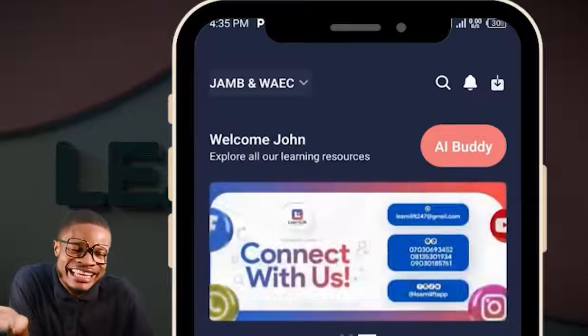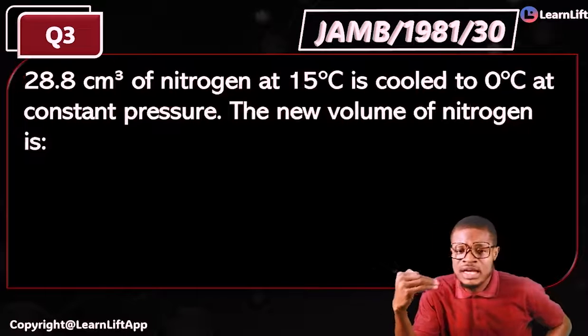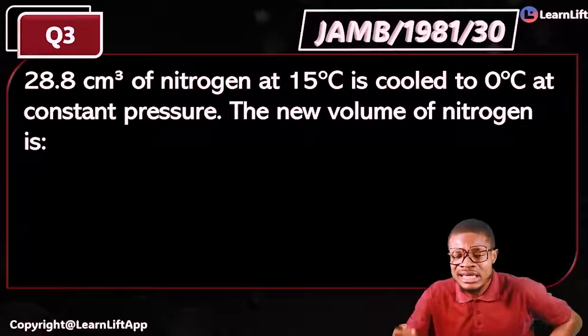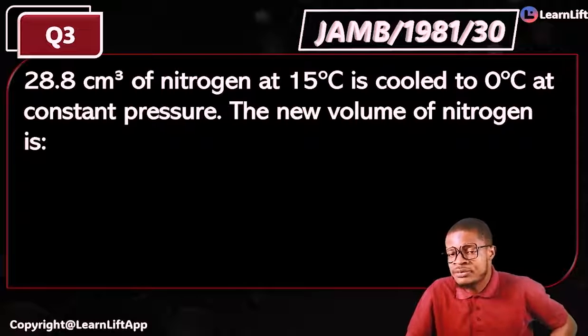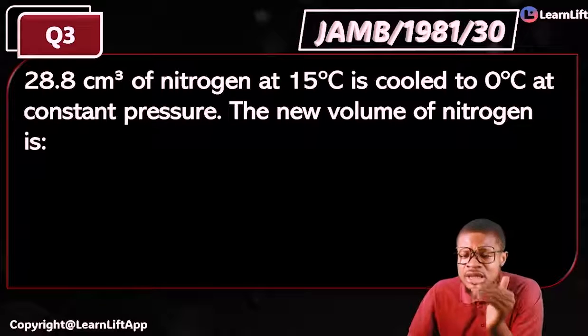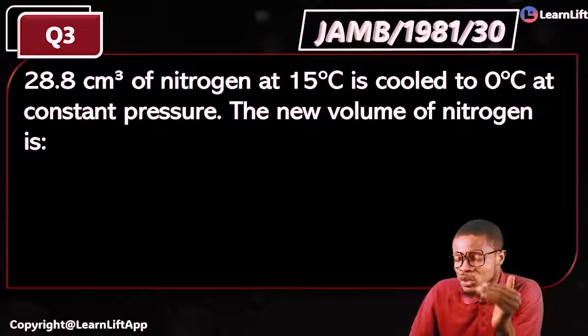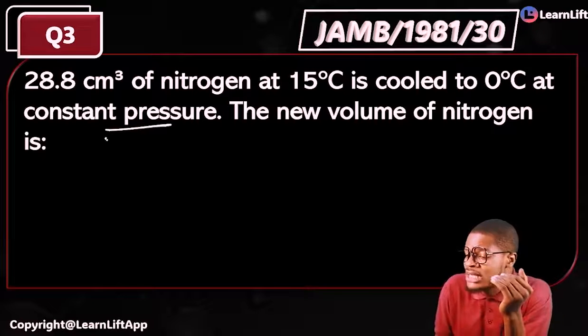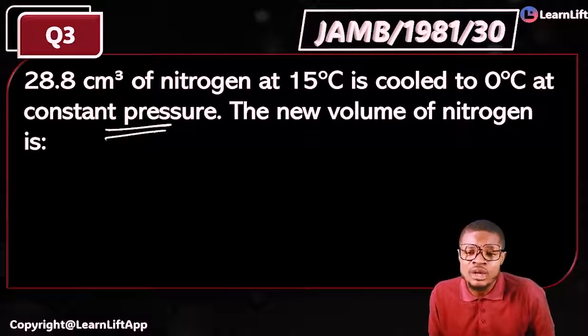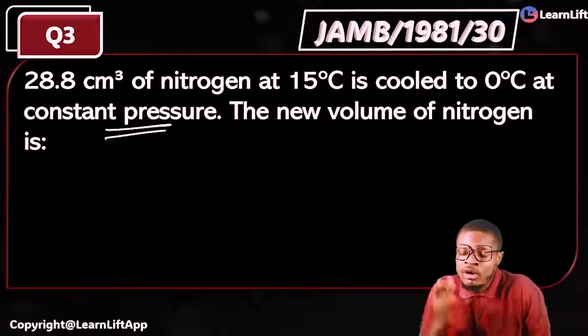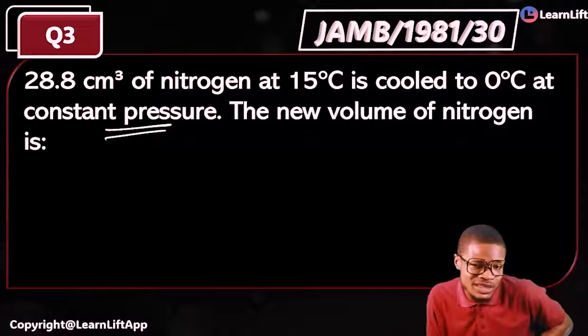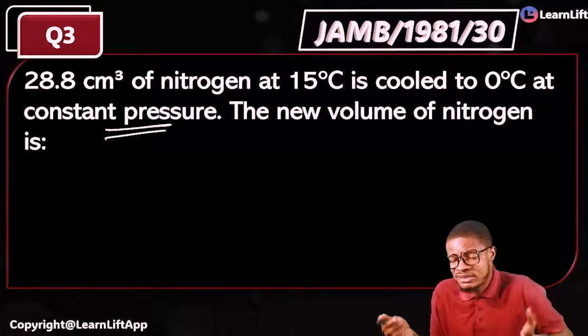Start learning. JAMB brought this powerful question that says 28.8 cm³ of nitrogen at 15 degrees Celsius is cooled to 0 degrees Celsius at constant what? Pressure. Because pressure here is constant, you should just know that that's Charles' law. The question says the new volume of nitrogen is, that's the question. What's the new volume of nitrogen? Very fast. Let's go.